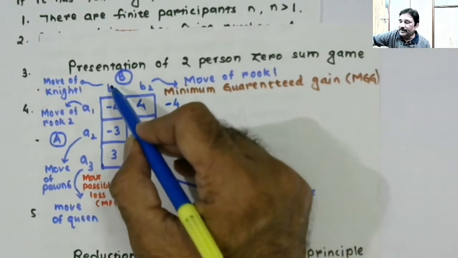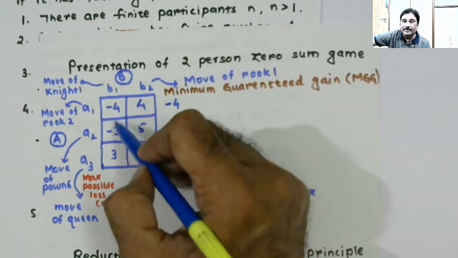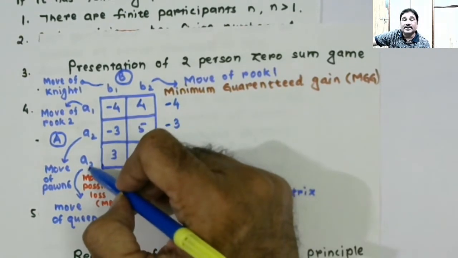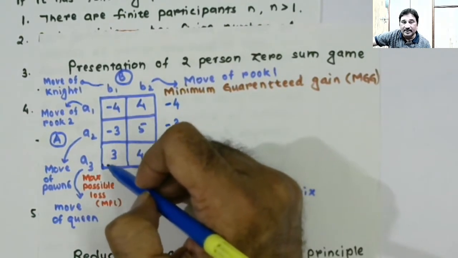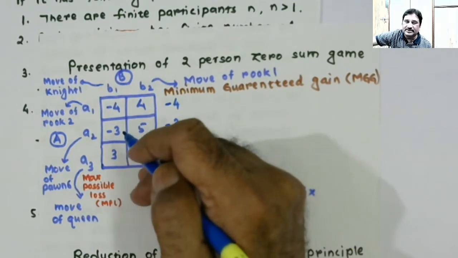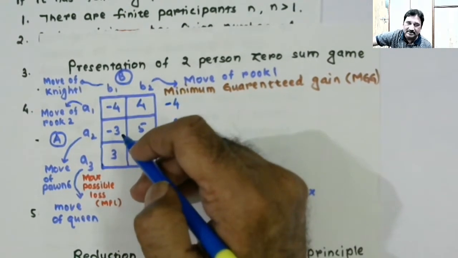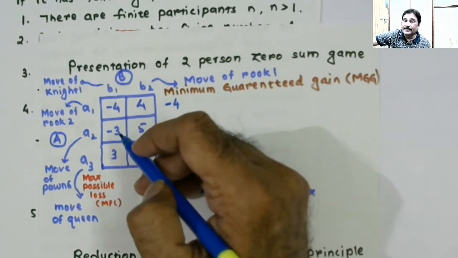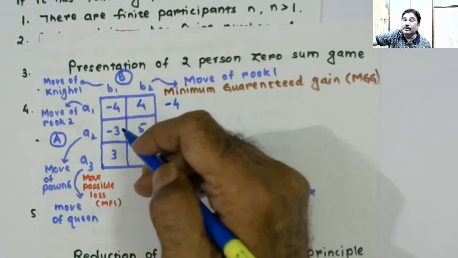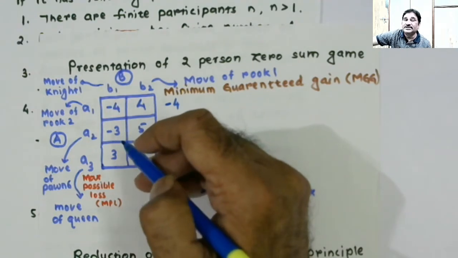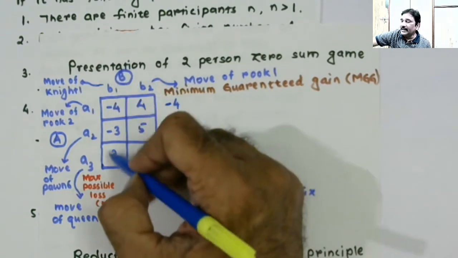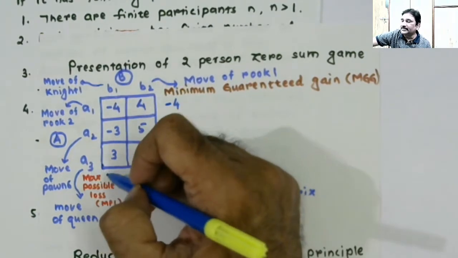So if B selects to play B1, A will immediately select to play A3, because A will always be trying to play that course of action which results in maximum gain to him. A is for winning maximum and B is for losing minimum. So player A will be selecting to play A3.